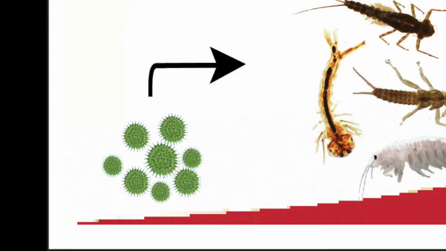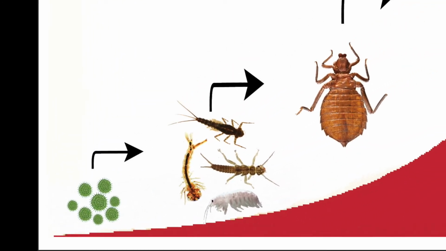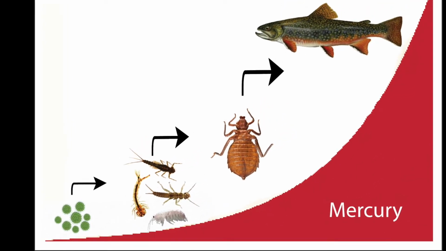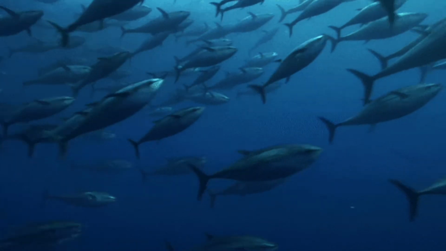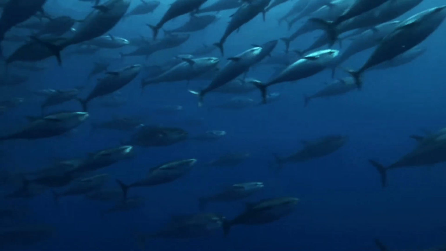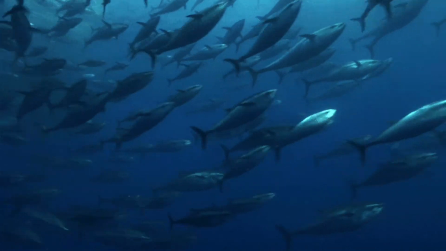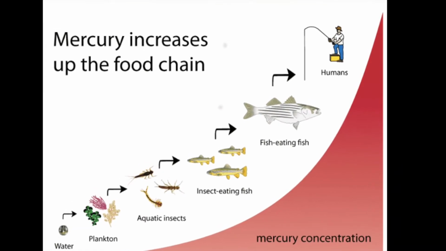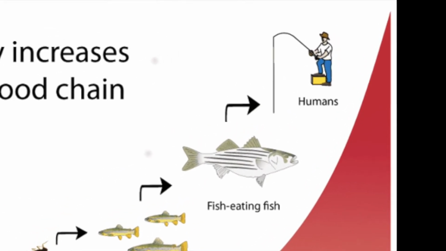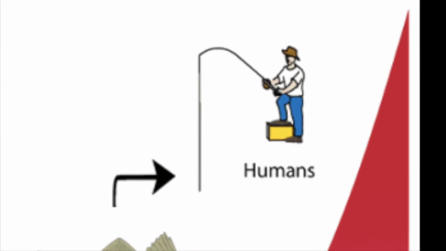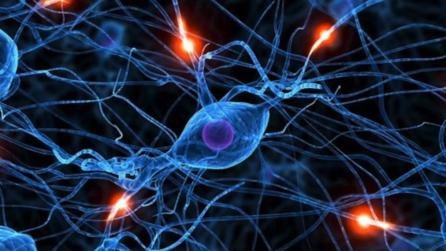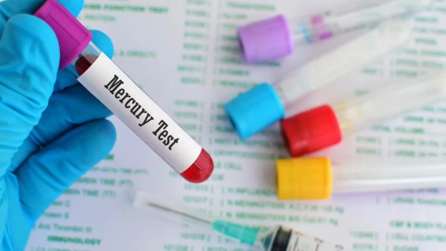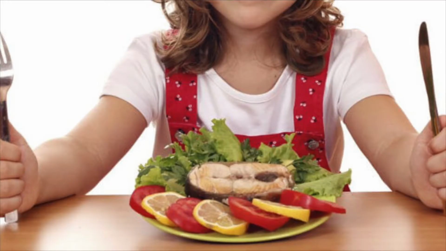However, as it is persistent, it is found in the cells of organisms that are higher up in their food chain. As you go up the food chain, there are more of that toxin found in the cells of tertiary consumers or top predators in the food chain. In our oceans, fish like tuna, which would be the top predators, have high levels of methylmercury. If we eat too much of the tuna, now we are the top predators in the food chain, and now we are getting the most concentrated amounts of toxins in our cells. Mercury is a neurotoxin, so mercury poisoning can cause brain damage, especially in young children.